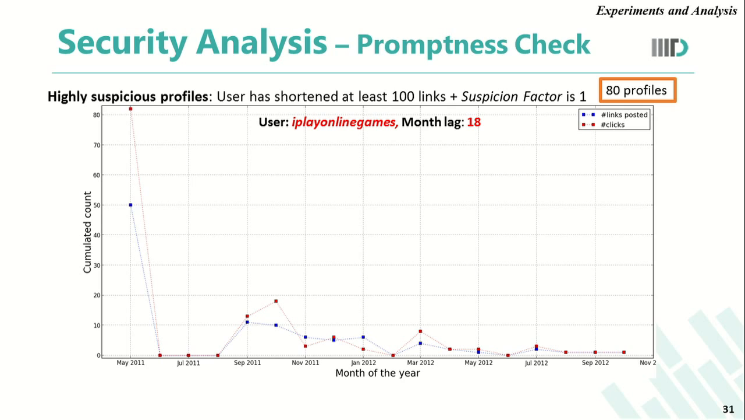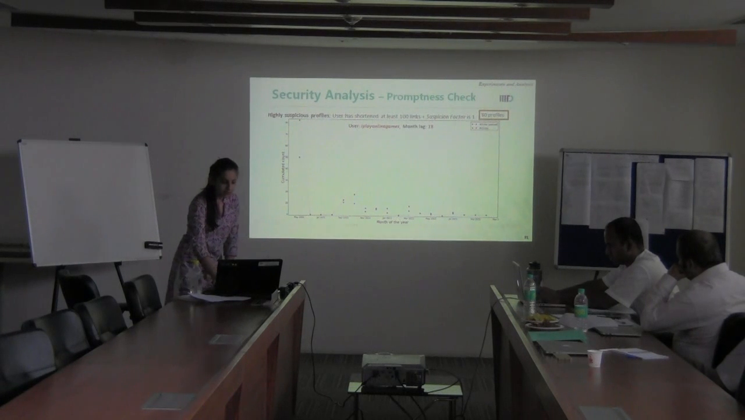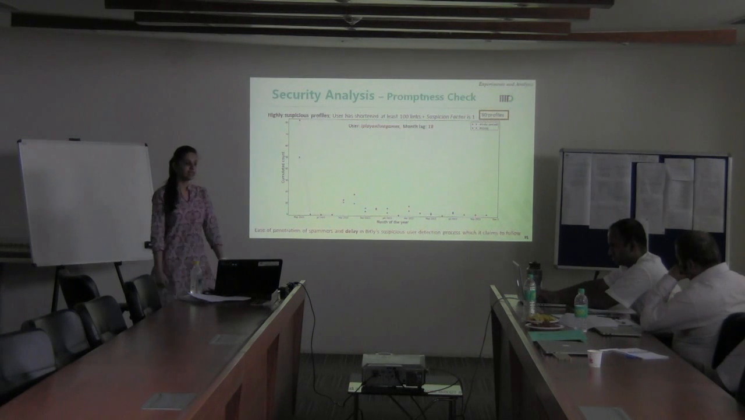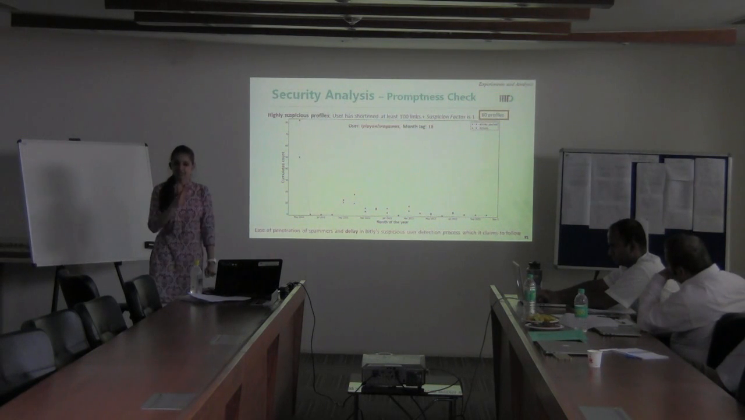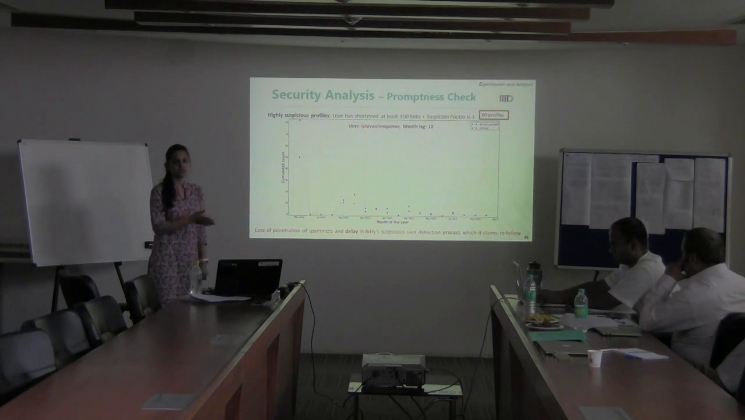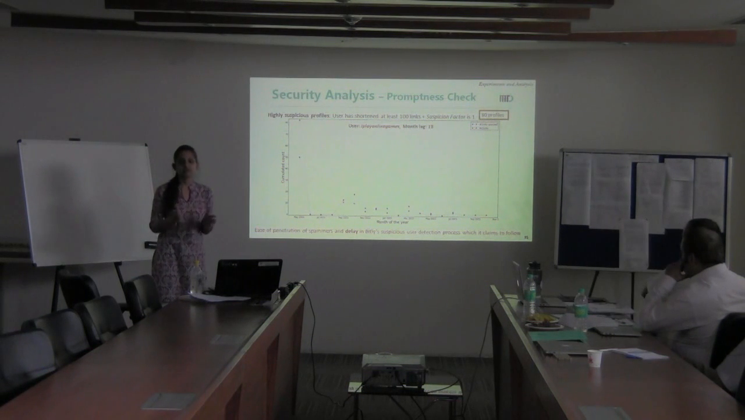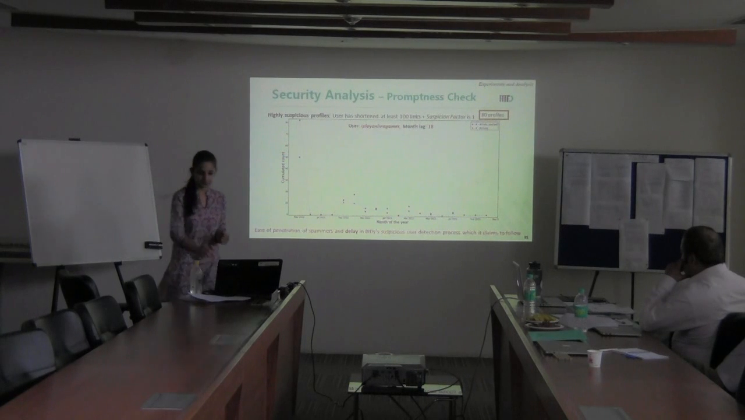With this, in order to identify how many of these 80 profiles were still active and posting malicious URLs, since Bitly claims that they detect these accounts and don't allow them to post further, we collected their recent click history after 1st January 2014 and found that 4 of these 80 profiles were still active and propagating malicious content. This shows the ease of penetration of spammers on Bitly and the extreme delay in detection of malicious accounts, though Bitly claims that they actually detect such accounts.